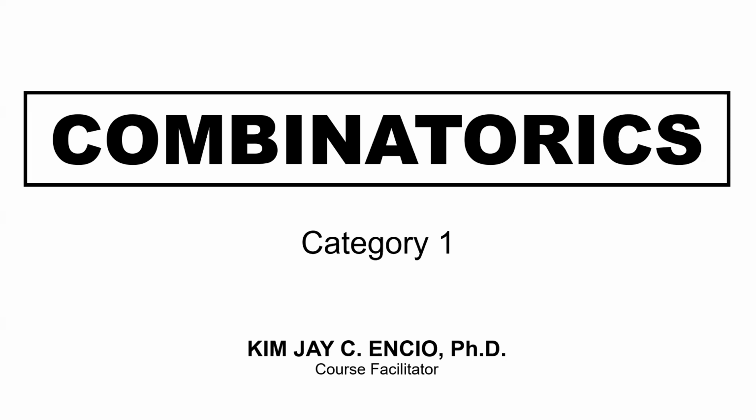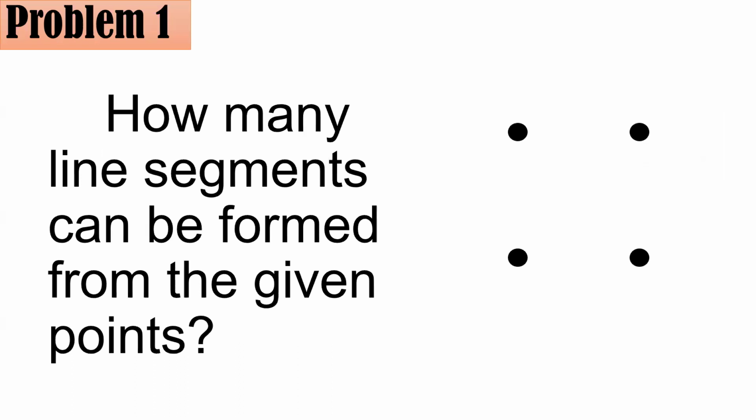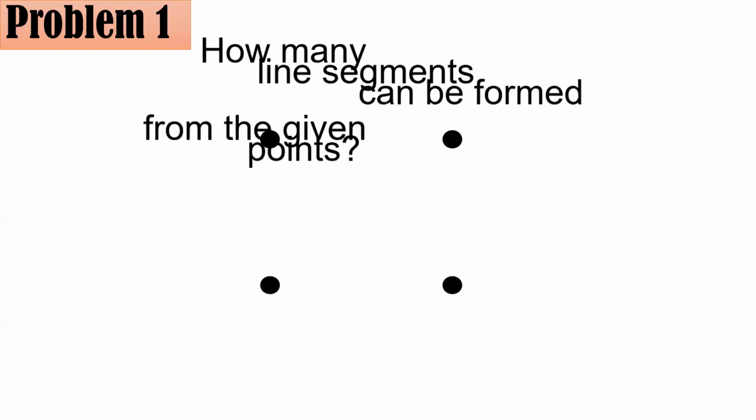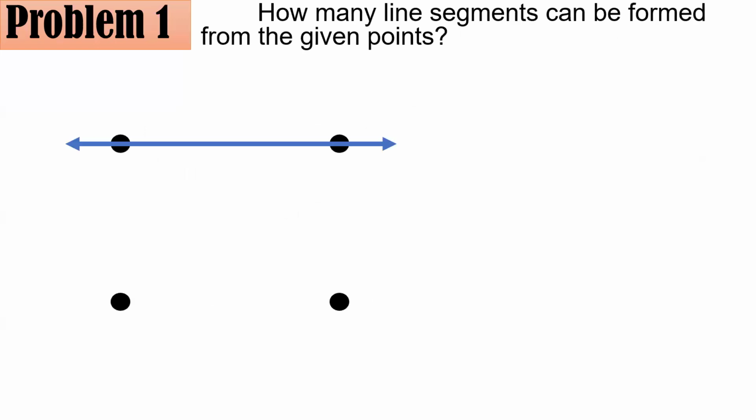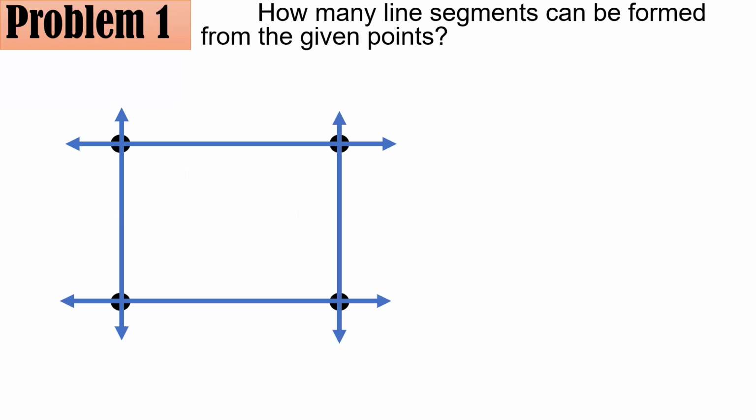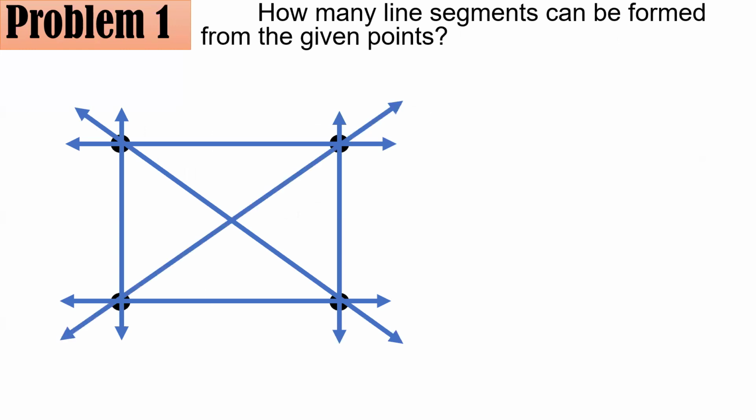Let's start with problem number one. How many line segments can be formed from the given points? We see we have four different points. So how many line segments do you think we could draw? For this, we could have this one, and we could have one. I'm drawing that way. One, two, three, four, five, and six.